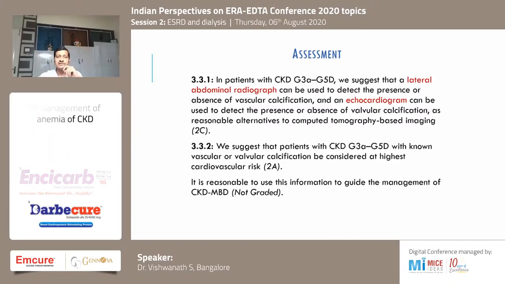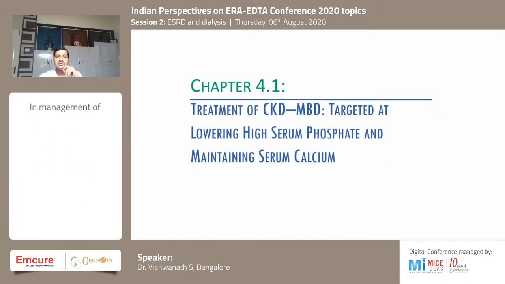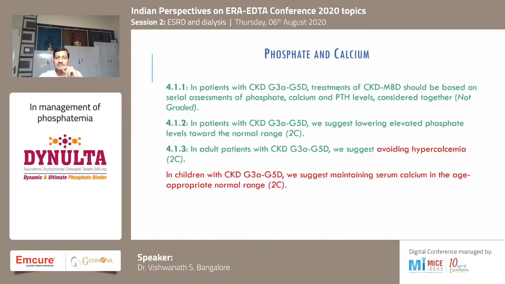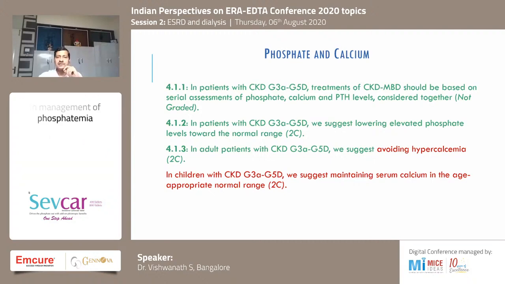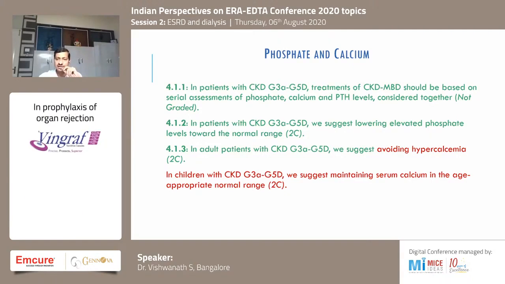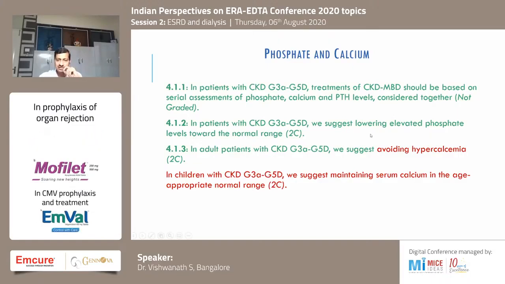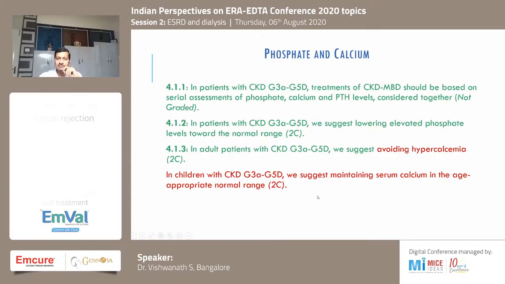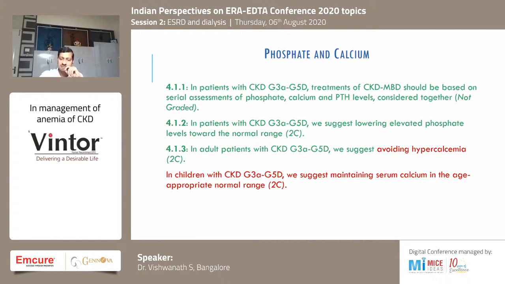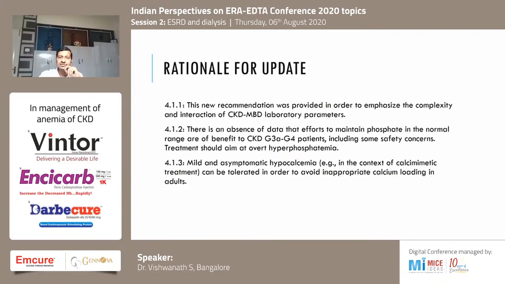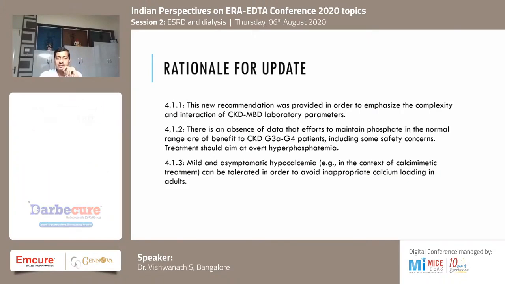Vascular calcification, all of us are aware. What are the treatment targets? Again, as I mentioned, treatment targets should be based on serial measurements of calcium, phosphorus, PTH, and if available, alkaline phosphatase. Avoid hypercalcemia. Try to avoid too much calcium supplementation. In children, it may be appropriate to maintain serum calcium in the age-appropriate normal range. This is the rationale for the update on hypocalcemia avoidance in children.